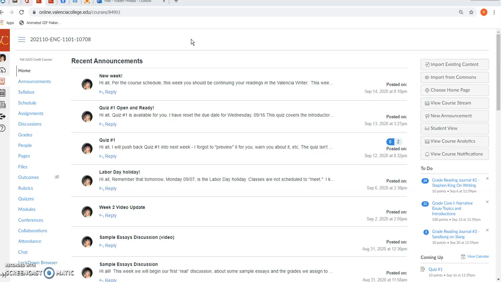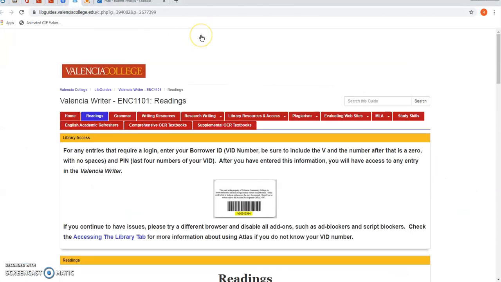But know that on your own individual device or computer or laptop, whatever, you may have different ways to get to the Valencia Writer online textbook. So however you want to get there, that's on you. But for me, again, I have it bookmarked here. So I'm going to go to the Valencia Writer here.